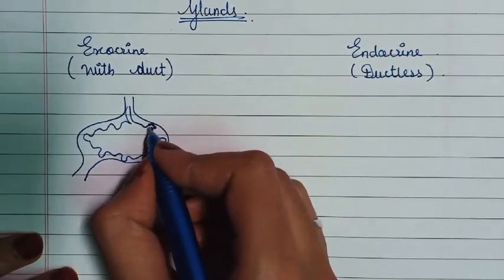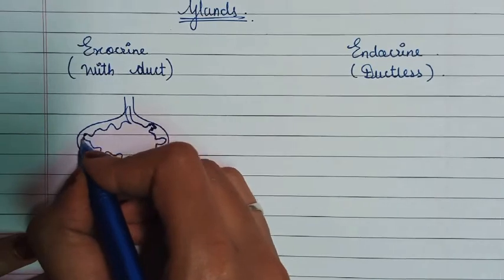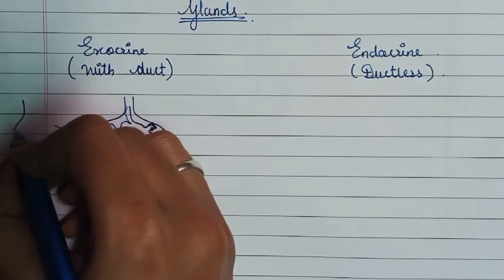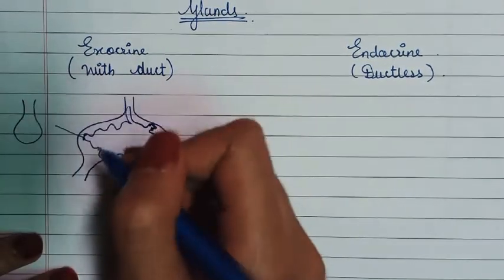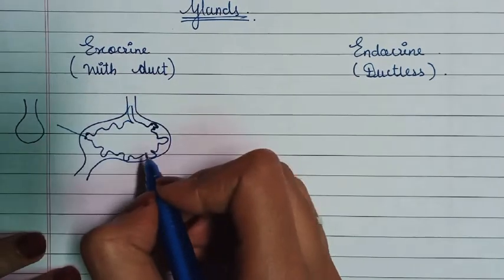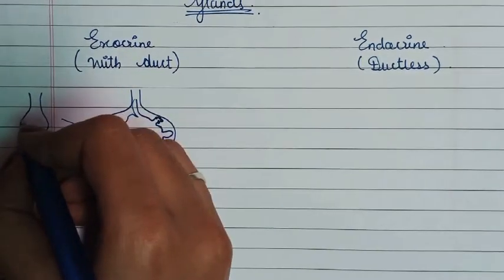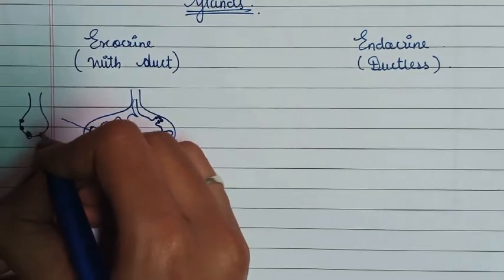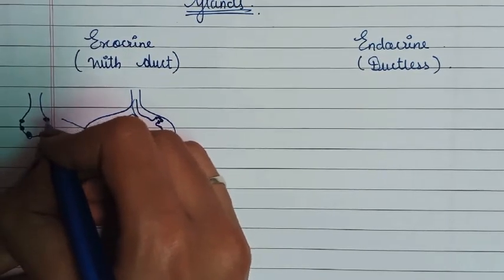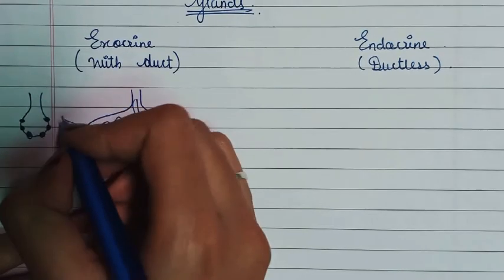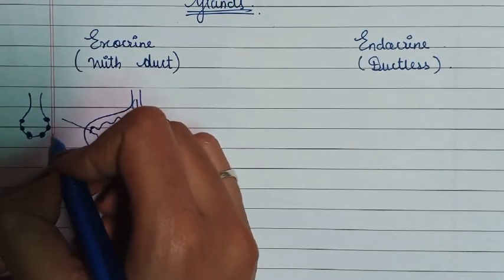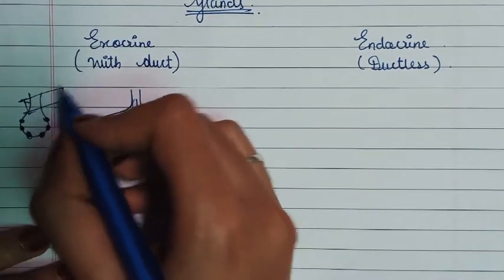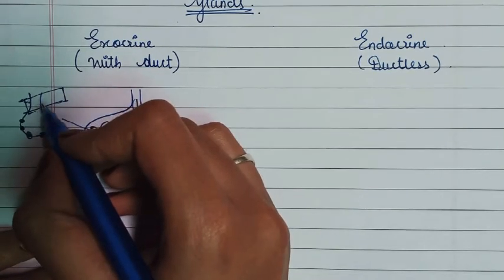If we enlarge this part, here you can see this structure. In this structure, this part has gastric cells which secrete gastric juice, but this part does not secrete any secretion.